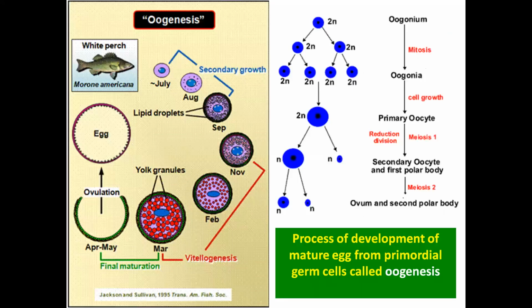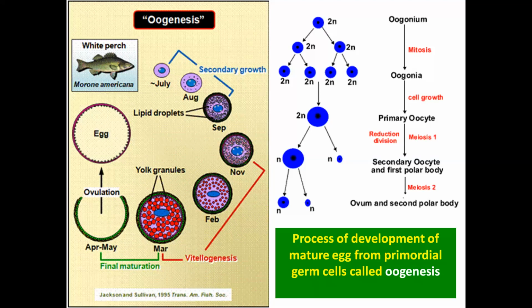Now the process of oogenesis. The formation of sperm from the spermatogonium is known as spermatogenesis, and the formation of oocyte from the oogonium is known as oogenesis. The oogonium is basically a primordial germ cell which differentiates and develops into the oocytes. After mitosis, the oogonium forms several oogonia, which then differentiate into the primary oocytes.